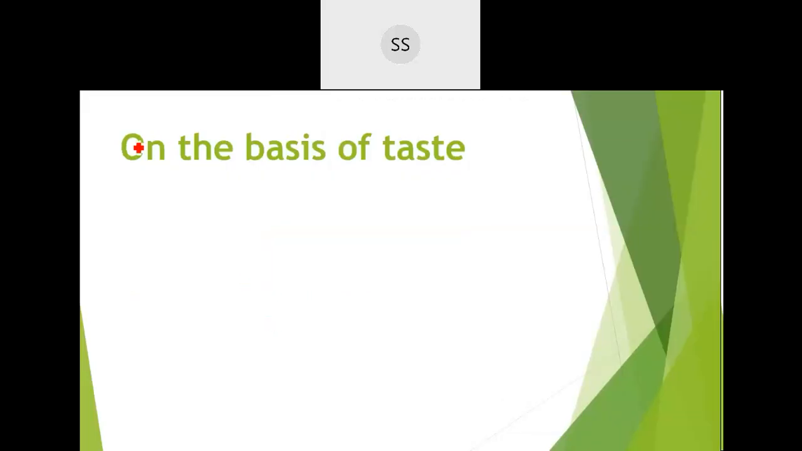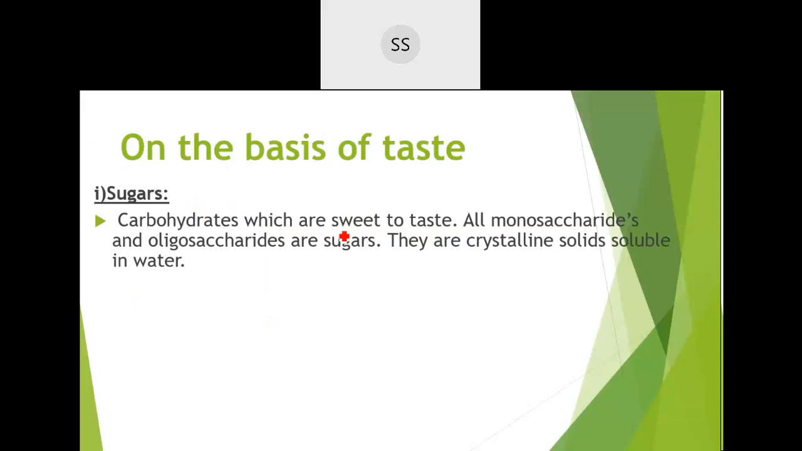Next classification is on the basis of taste. Taste wise, they are classified. One is called sugars. Sugars are sweet in taste, as the name says. All the monosaccharides and polysaccharides are sugars, and they are crystalline solids, soluble in water.